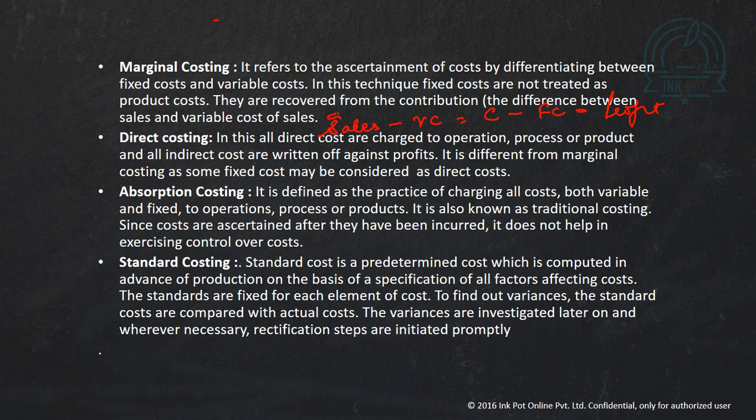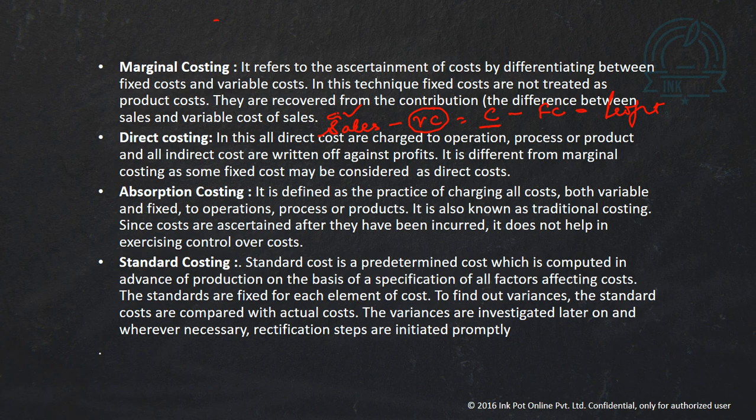That is, it says that we sell a product, right? And we should deduct the cost of the product, which is variable cost. Variable cost is a product cost, and we should deduct the cost of the product from the sales of the product to get the profit of the product, which is known as contribution, and all fixed costs should be covered from the contribution to get the profit.